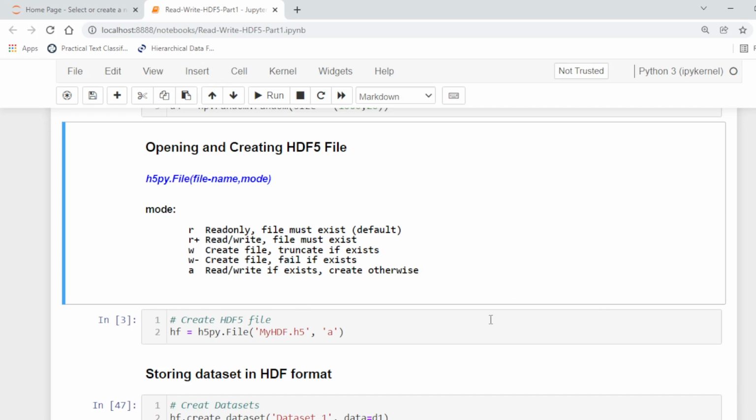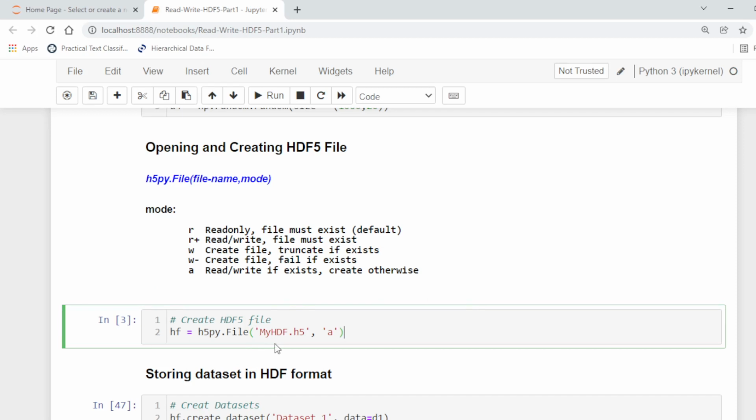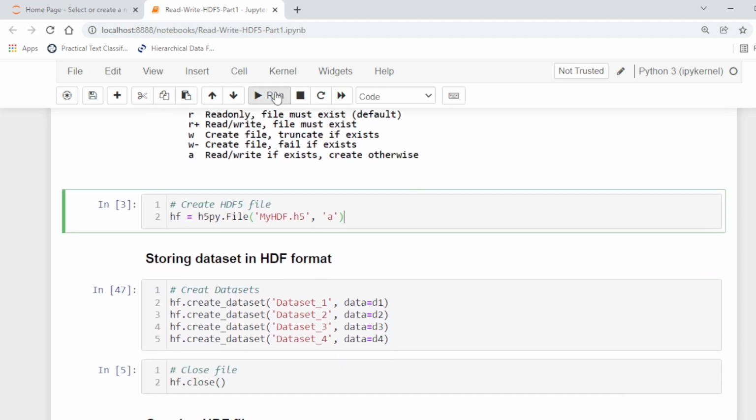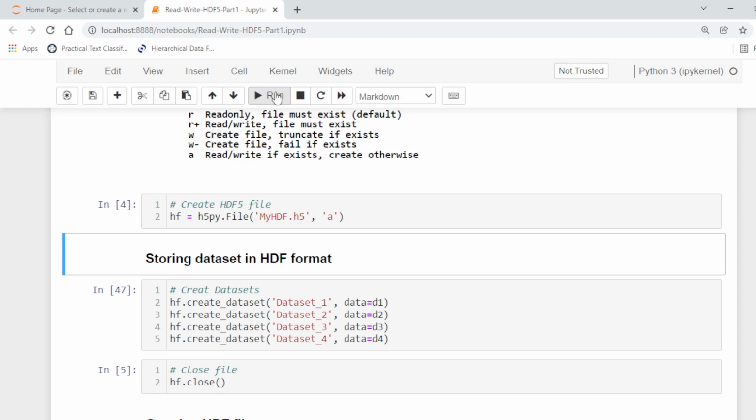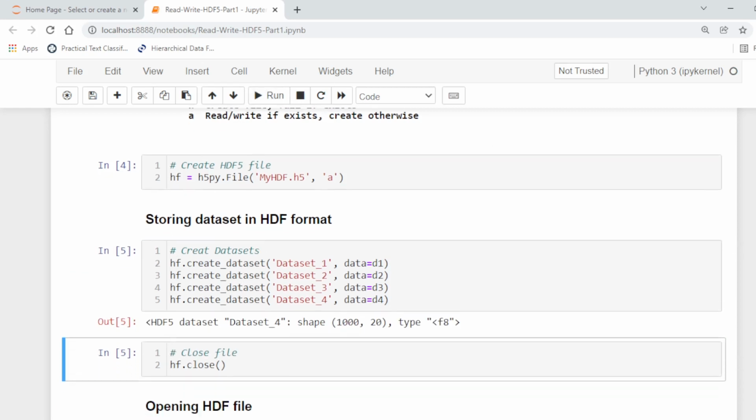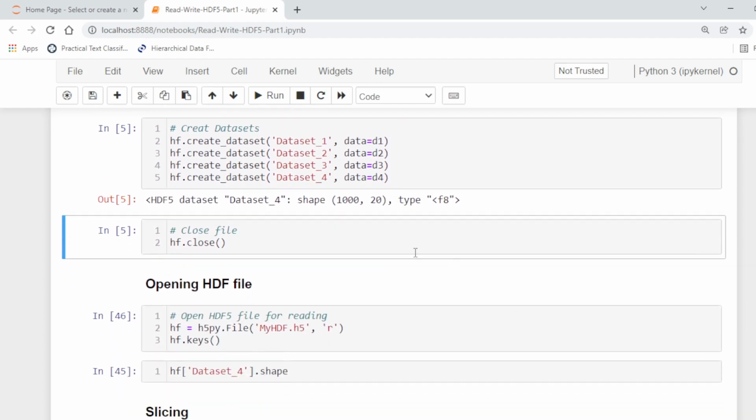So here we are going to create a file, myhdf, with the mode A. If the file exists, it will be opened for reading, otherwise it will be created. Then we are going to save the data sets in HDF format. We have four data sets and we want to add these data sets to the HDF file. Now we close the file.